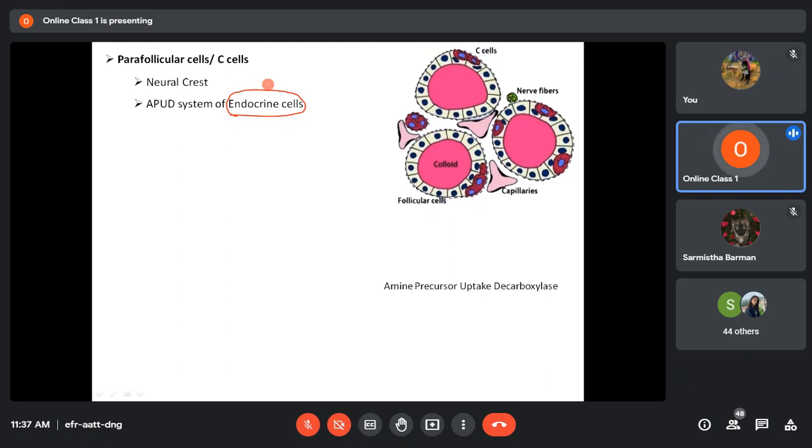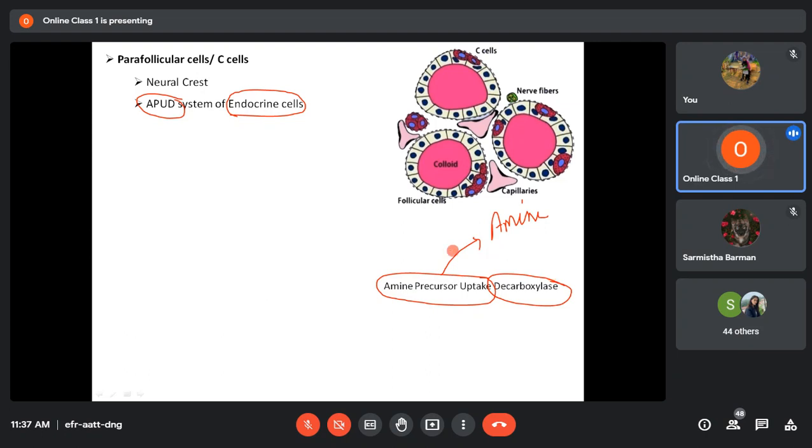This APUD group of cells has the ability to take up amine precursors from the blood and convert them into amines, because many of the hormones secreted by the endocrine glands are amines. They transform them into amines by the process of decarboxylation.